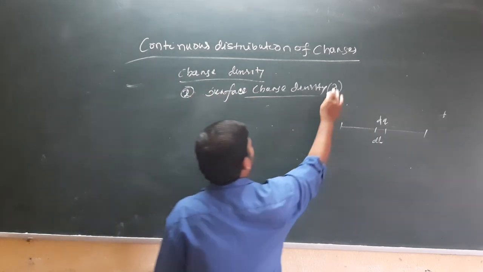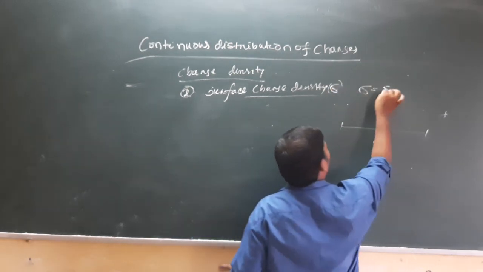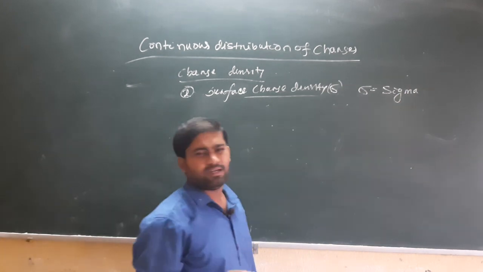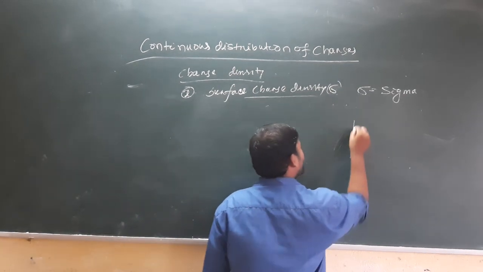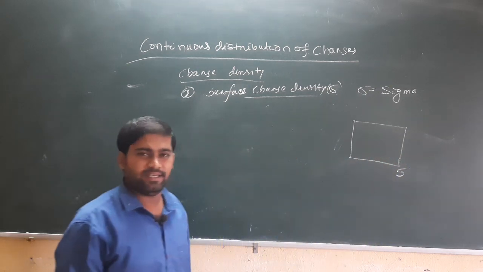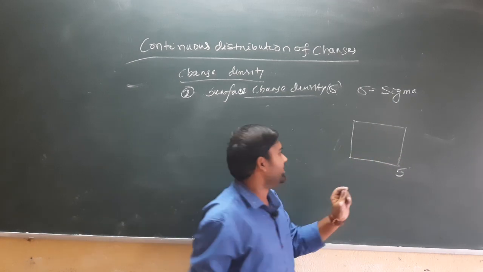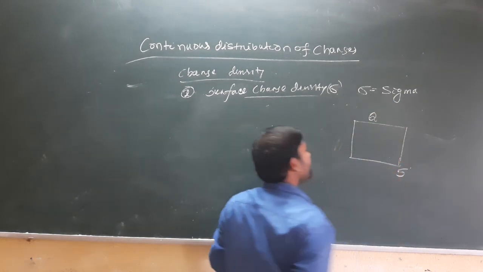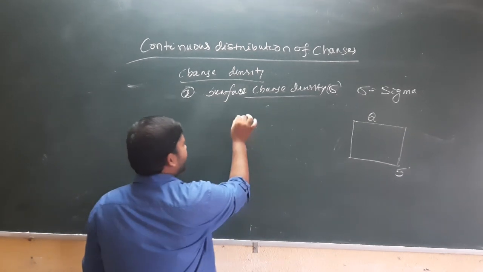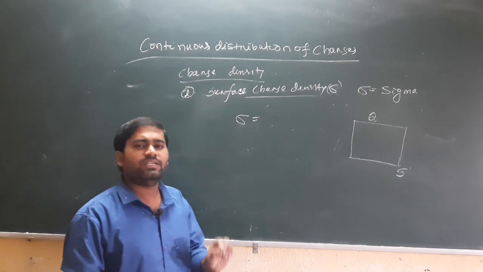Second thing is surface charge density, and it is represented by sigma. When we consider the arrangement of charge over a surface of surface area S, on which a large amount of charge Q is distributed continuously, the surface charge density can be defined as charge per unit area.